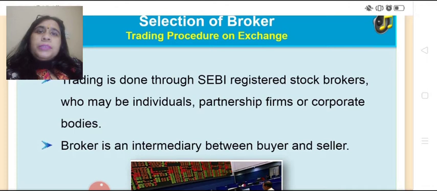So first step is selection of a broker. I hope you all remember who is a broker. Broker is an intermediary between the seller and the purchaser. That is between the company and the customer and the investor. So trading is done through Security and Exchange Board of India, that is SEBI registered brokers, who may be individuals, partnership firms or corporate bodies. As you are completely aware who is a broker, he is an intermediary between the buyer and the seller.